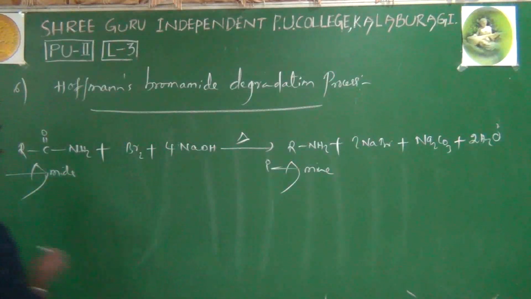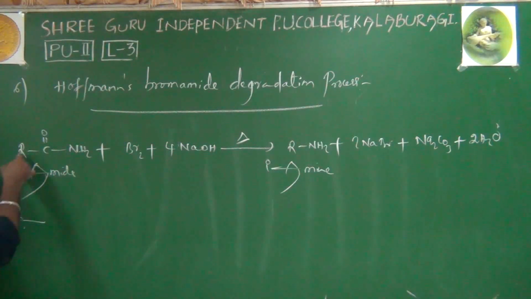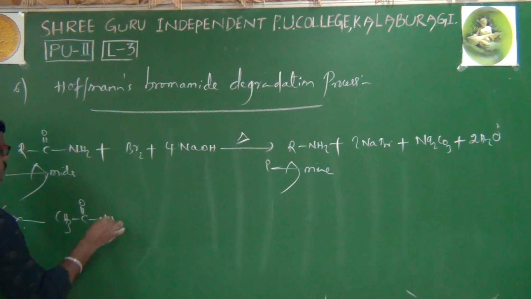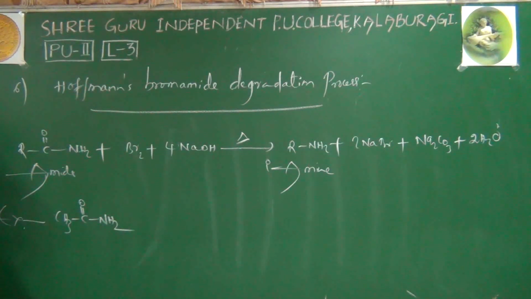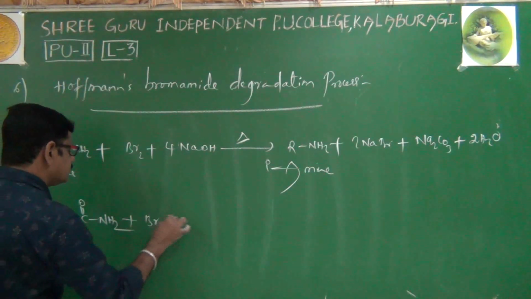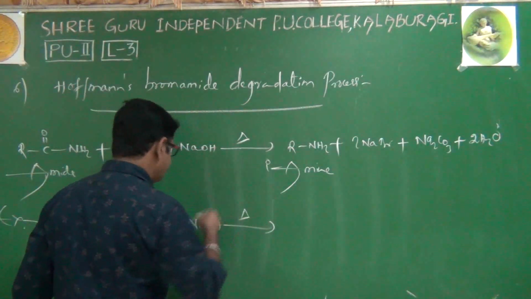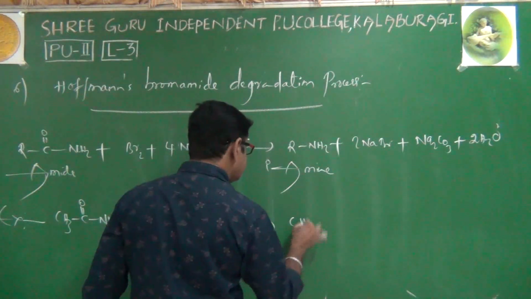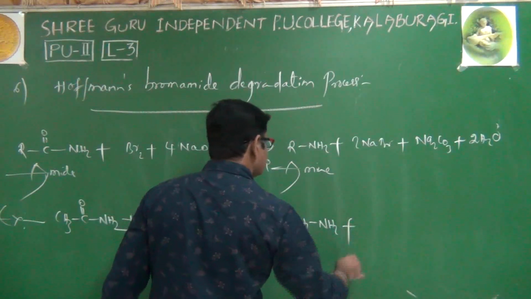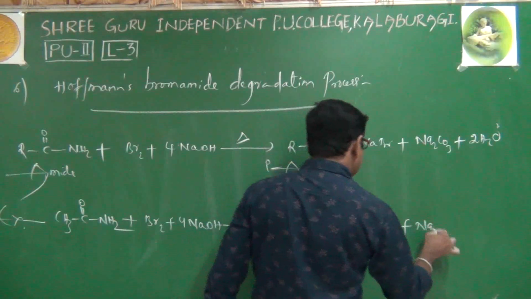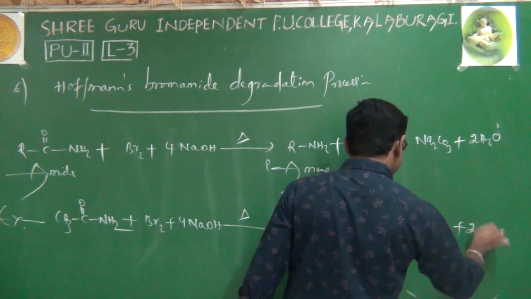We'll write one example. Instead of R, we'll take CH3. CH3CONH2, acetamide or ethanamide, already known to you, reacts with bromine and sodium hydroxide, heated, then CH3NH2 plus NaBr, sodium carbonate as well as water.